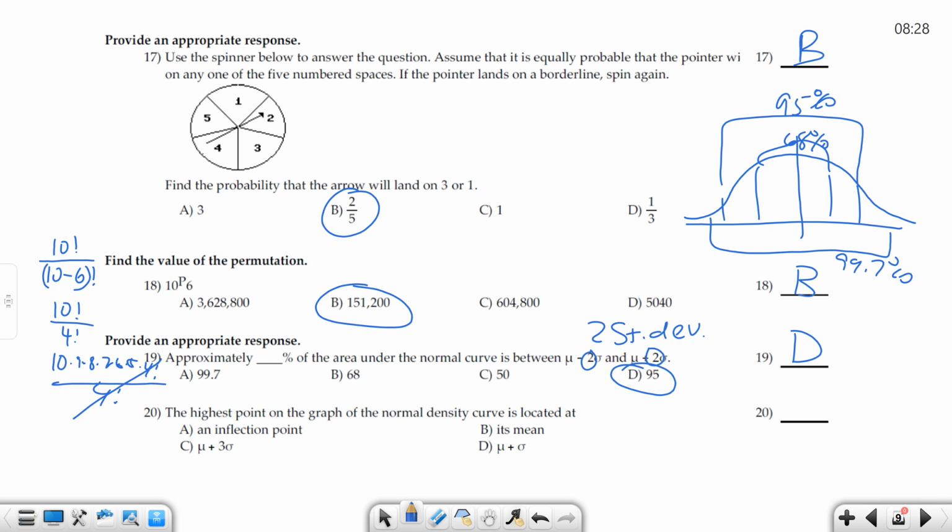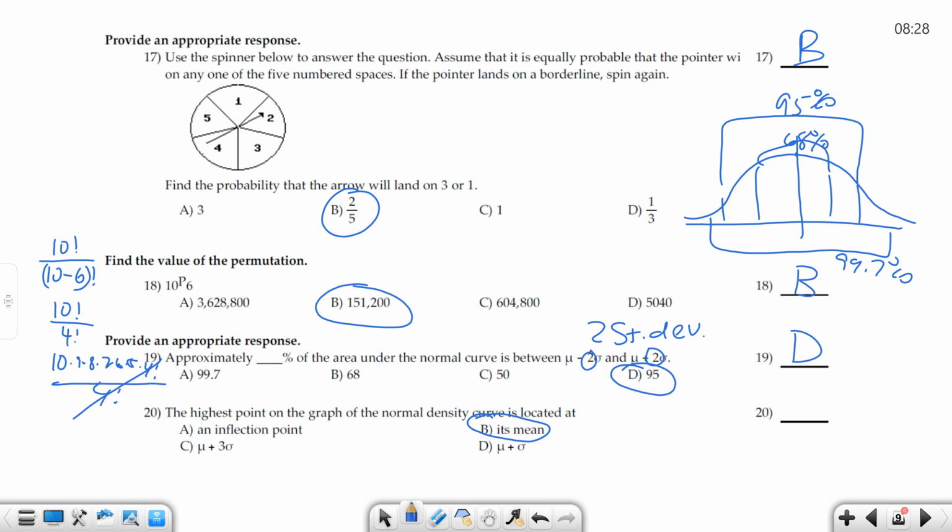And then the highest point on the graph of a normal density curve is located where? So here's your normal density curve. This is normal, right? The bell-shaped. What's this highest point going to be out of these choices? So it's going to be what now? I mean, yeah, but as far as just in general, it's going to be the mean, right?